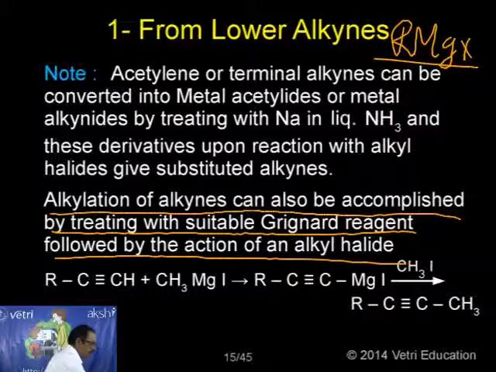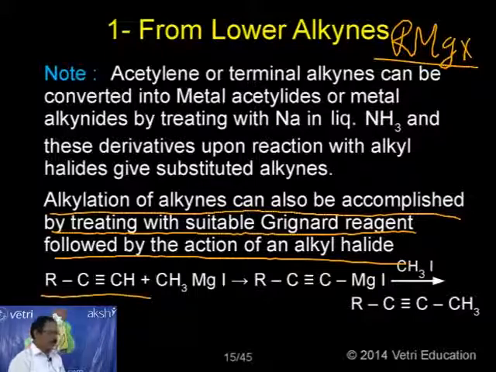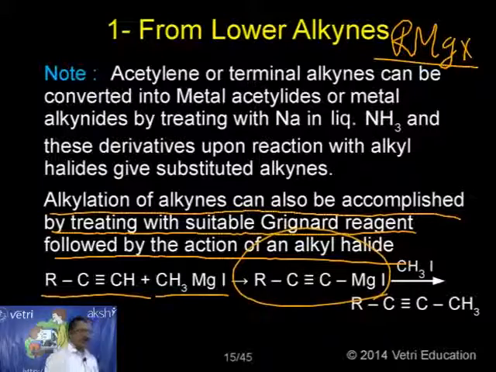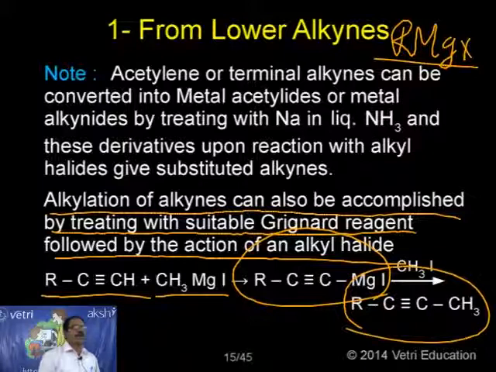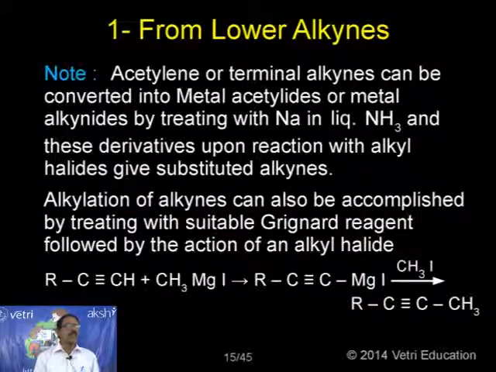So let me give a specific example. RC triple bond CH, when you treat with methyl magnesium iodide, this is the intermediate formed. Then you treat with one more methyl iodide, and you can prepare the corresponding higher member of the alkyne. So this is the most important information. Anyhow, the most important condition is that the lower alkyne should have an acidic hydrogen. Then only is the conversion of lower member to higher member possible. This is the most important point you must have. Normally it will not be given in the book.